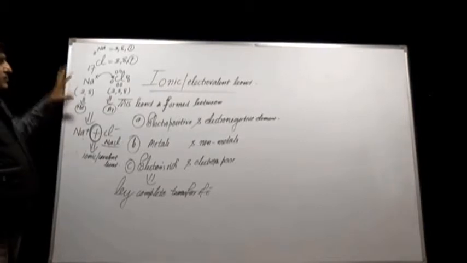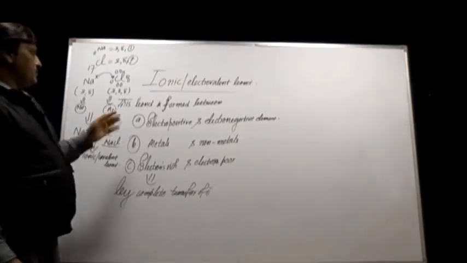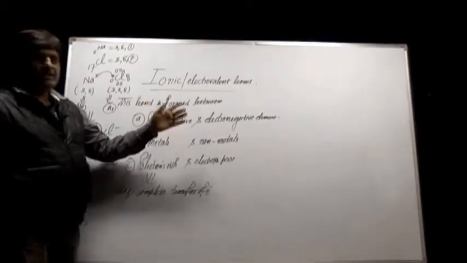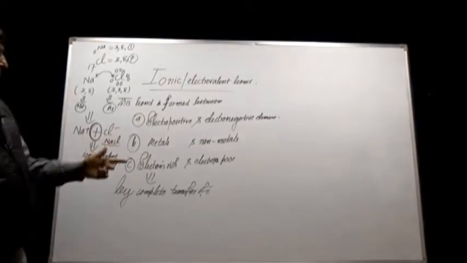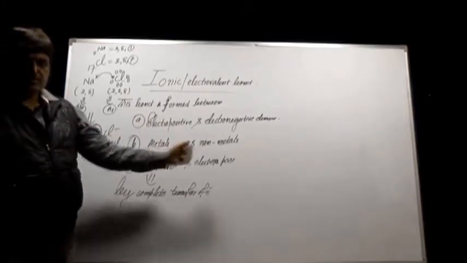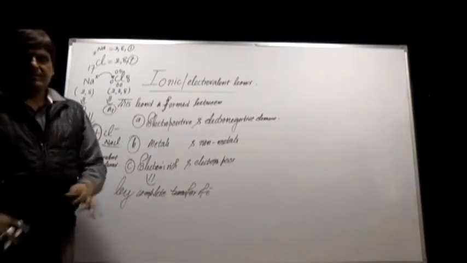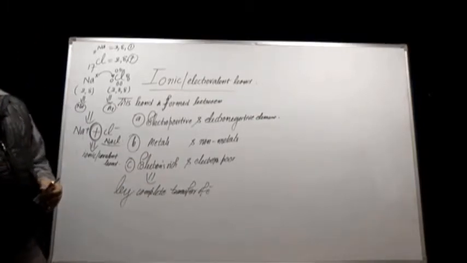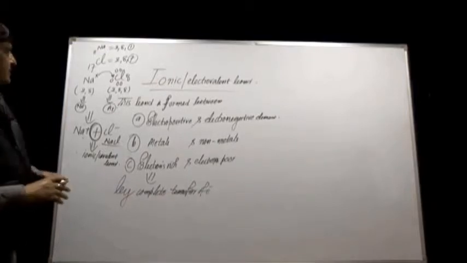So this is the first bond, that is the ionic bond. First review it. This particular bond is formed between electropositive and electronegative elements, metals and non-metals, electron-rich and electron-poor elements, by complete transfer of electrons. Once the electron has completely transferred, it becomes the sole property of the element to which it has been transferred.